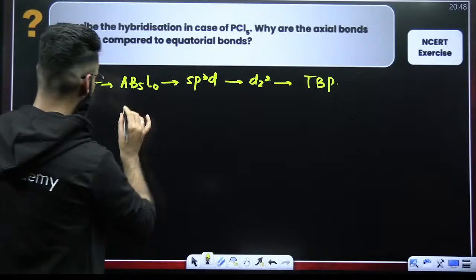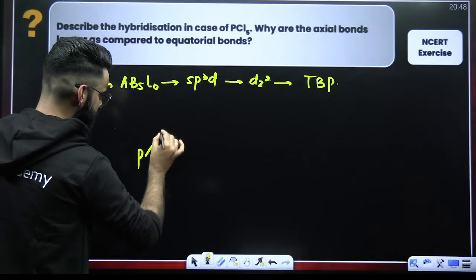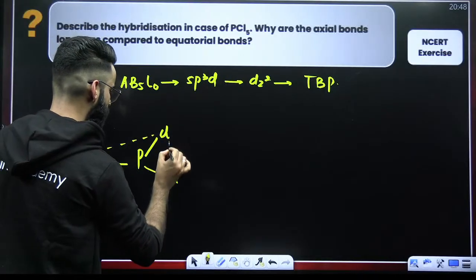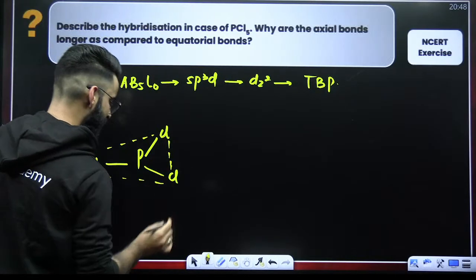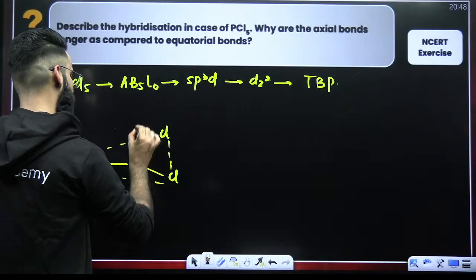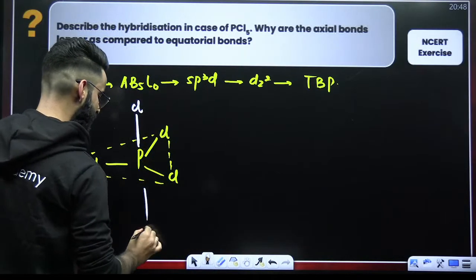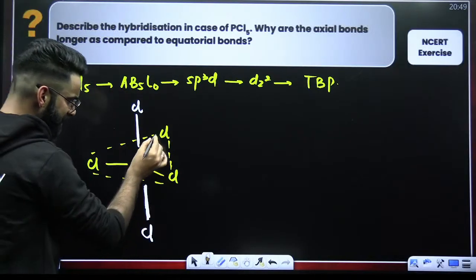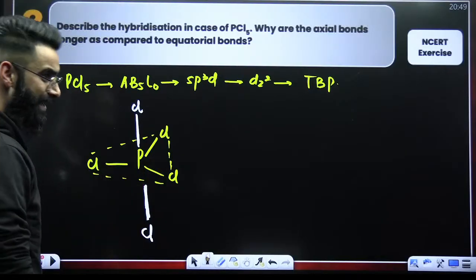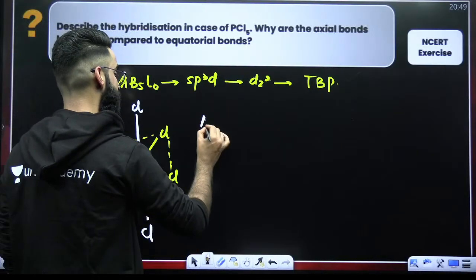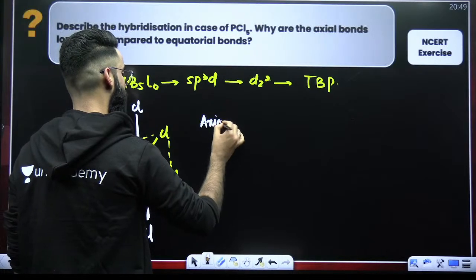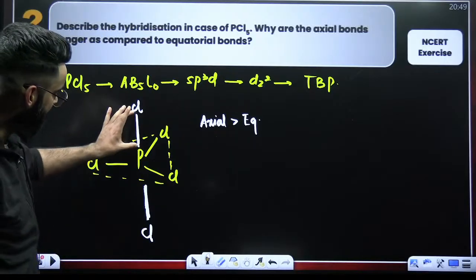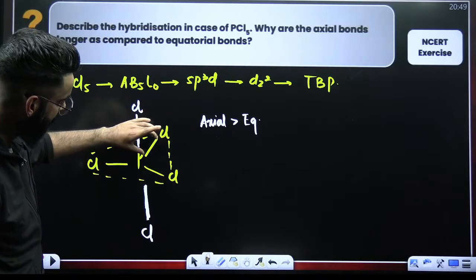Now, if you make the actual structure, this is P, this is Cl, this is Cl, and this is Cl. First of all, this is your equatorial plane. And perpendicular to them, we have axial bonds. This is one Cl and one more Cl. The white colored ones are your axial bonds and the yellow colored ones are your equatorial bonds. We have discussed in detail, if you remember, the axial bond length here is greater than that of the equatorial bond length. What is the reason for that?